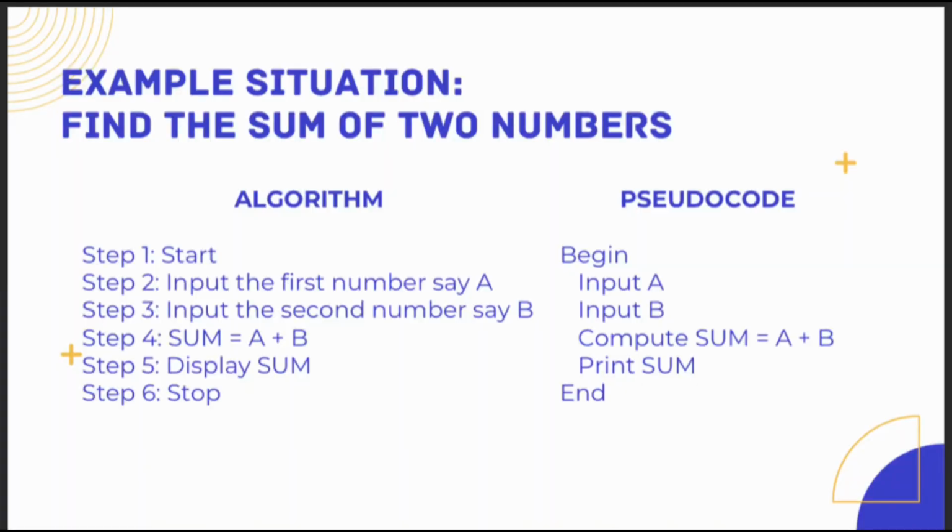Now, this is the example of algorithm and pseudocode. As you can see, one of the differences is that the algorithm is step by step, which is the same with pseudocode, but the pseudocode is direct. It is not step by step unlike the algorithm, which has step 1, step 2 and so on. The pseudocode is a shortcut.